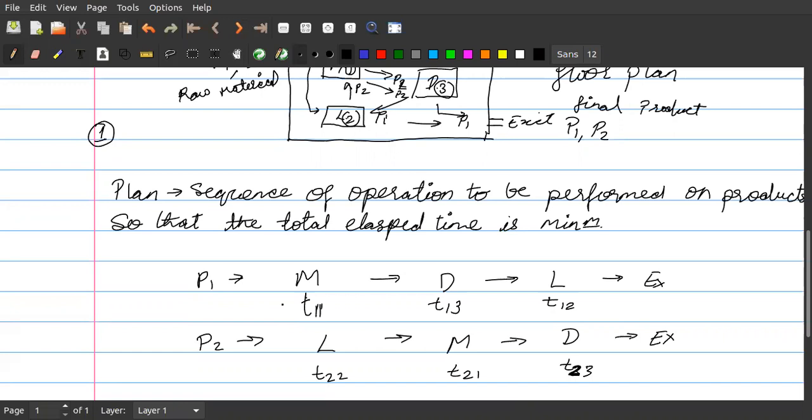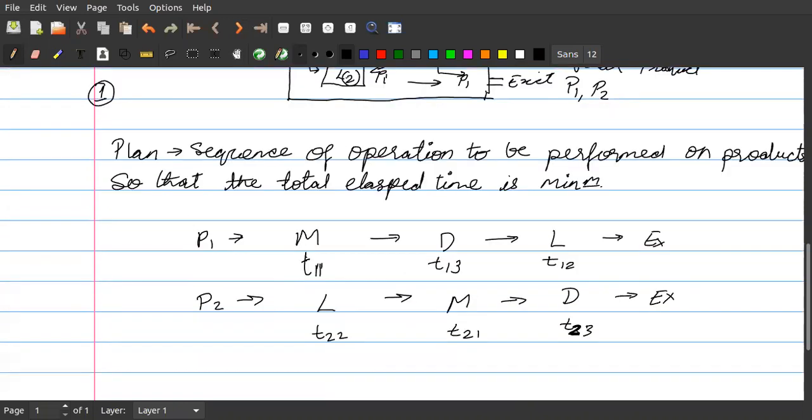Anyhow, as I was saying, we have two products. The products are processing on these machines, so there are some processing times, and we have written the processing times. Now, if you see, the total time is equal to T11 plus T13 plus T12 plus T22 plus T21 plus T23. Is it correct or not?